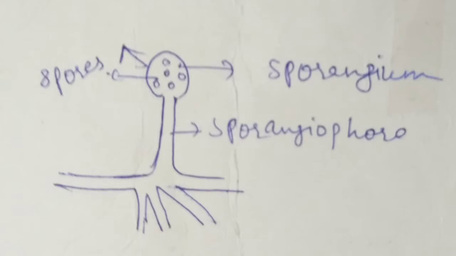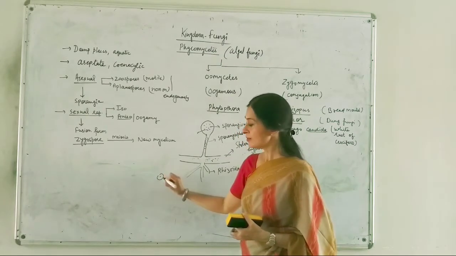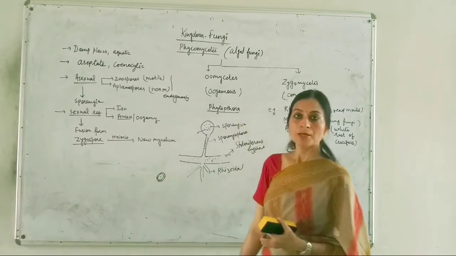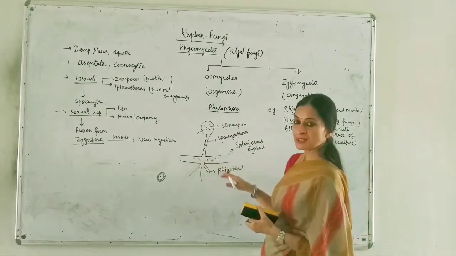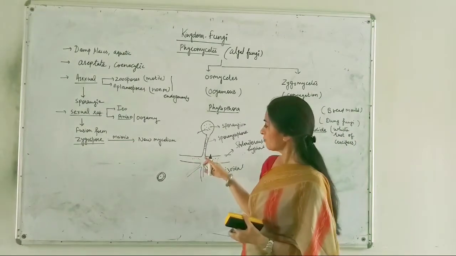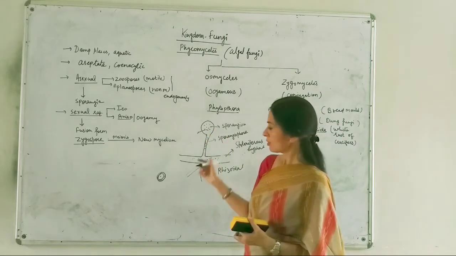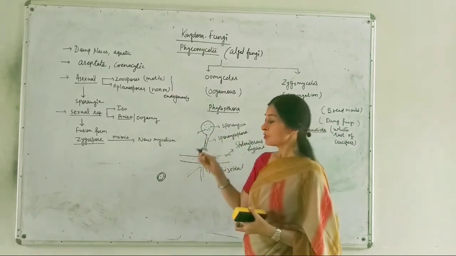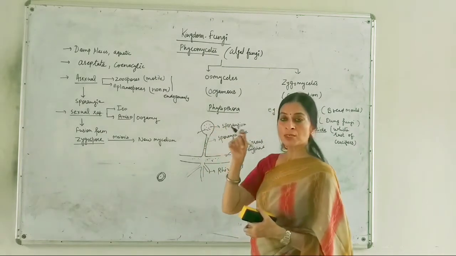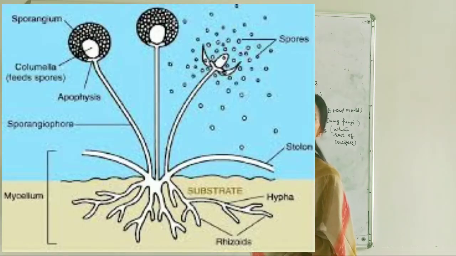These spores are thick-walled, uninucleated structures. If this hyphae is haploid in nature, then mitotically they will produce these haploid spores. How can they be produced? The nuclei present in this round structure get surrounded by a bit of protoplasm and then covered by a thick wall.